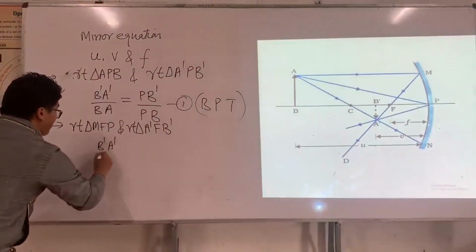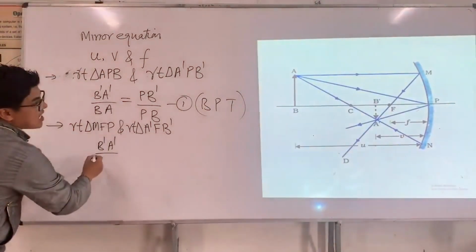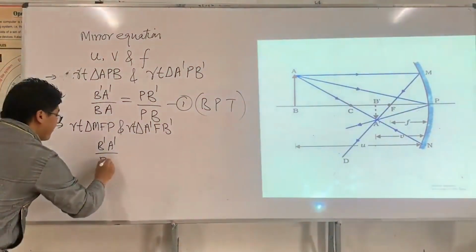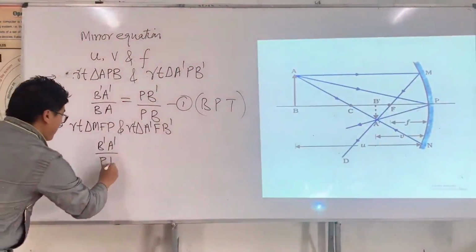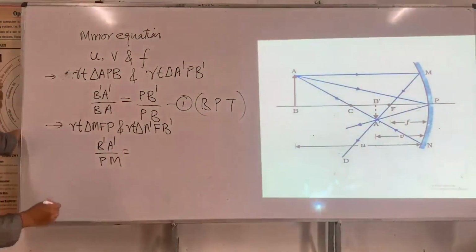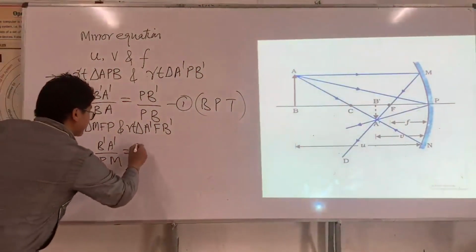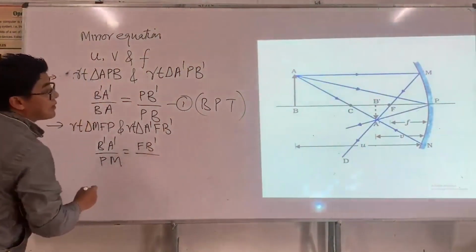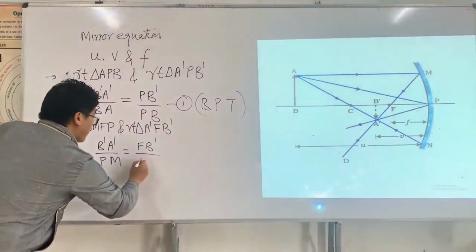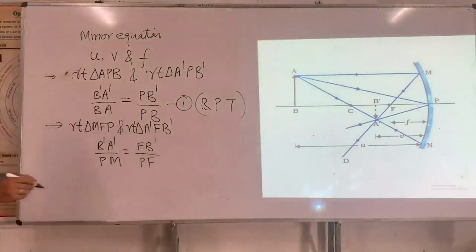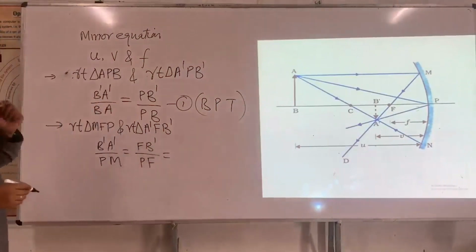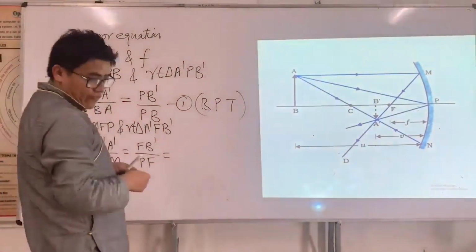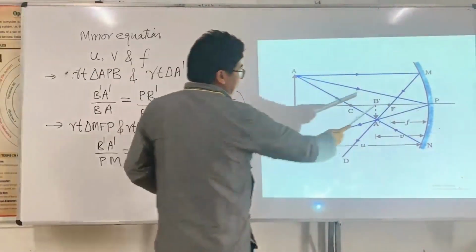B prime A prime divided by PM is equal to F B prime divided by PF. Now what is F B prime?